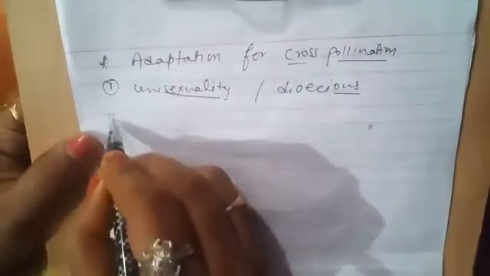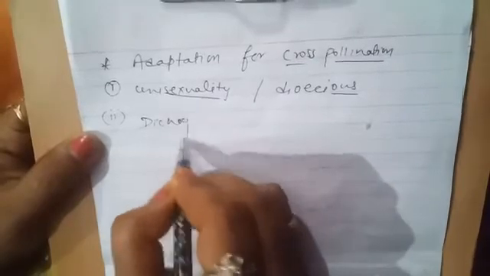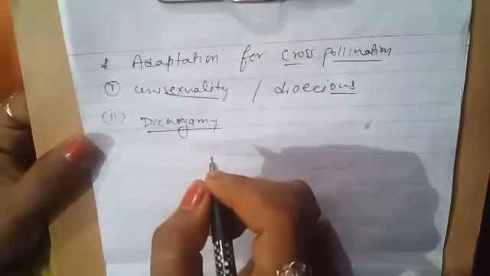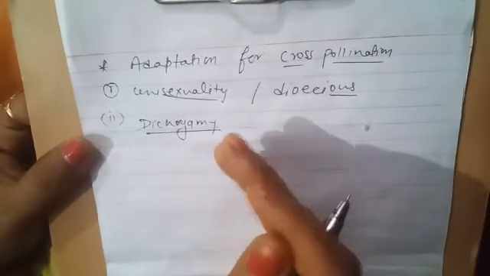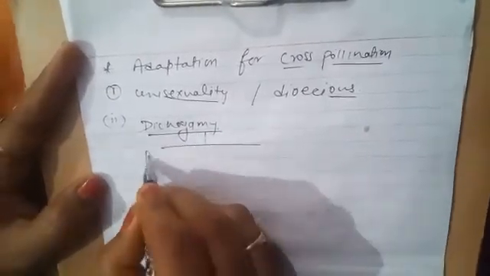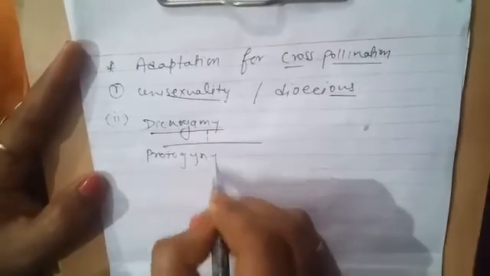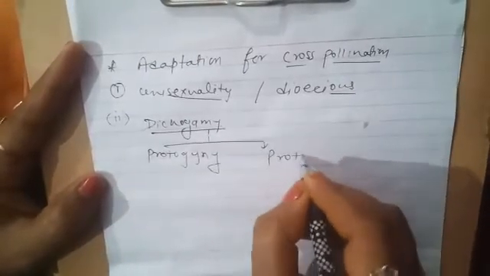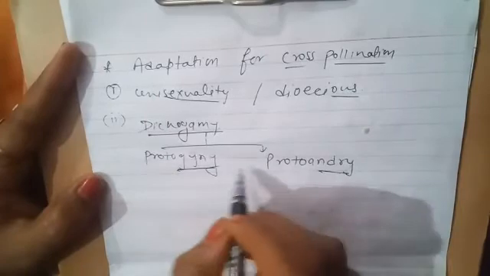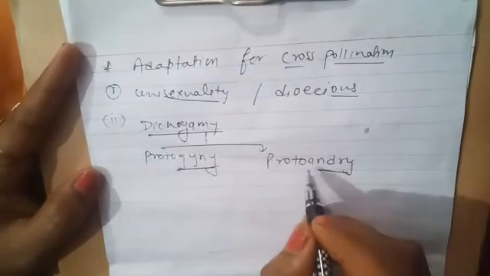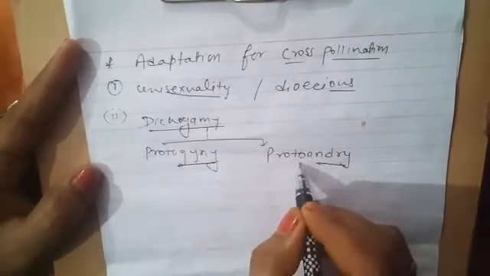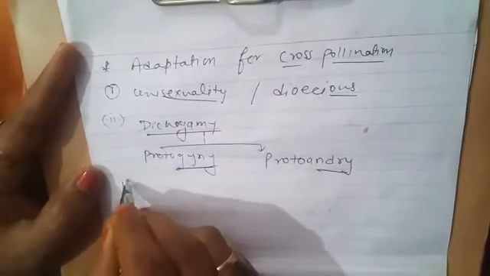Now the next one is dichogamy. Dichogamy means the maturation timing of the two gametes is different if the reproductive parts are present in the same flower. Here two conditions arise, protogyny and protoandry. When the gynoecium matures before the androecium, this is known as protogyny, and when the androecium matures before the gynoecium, this condition is known as protoandry.